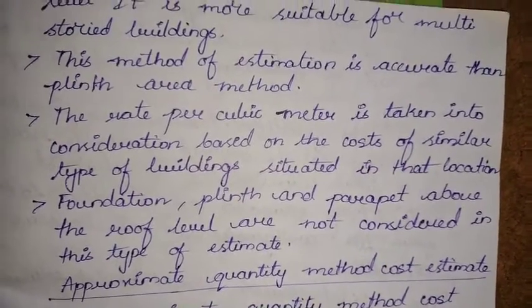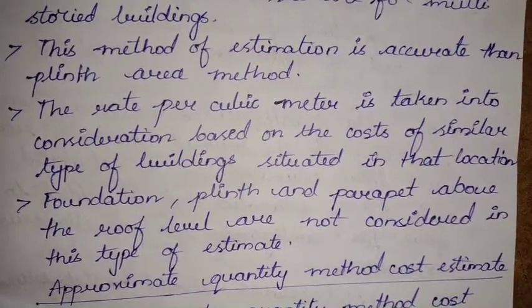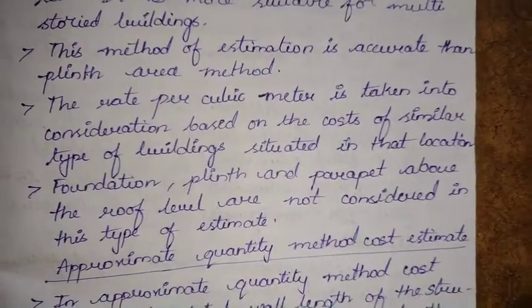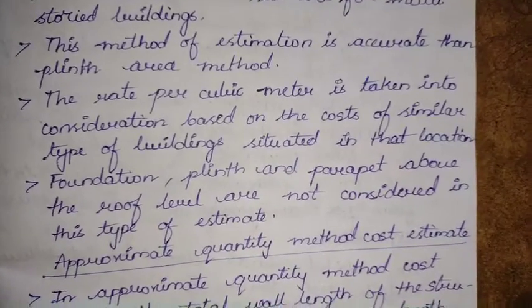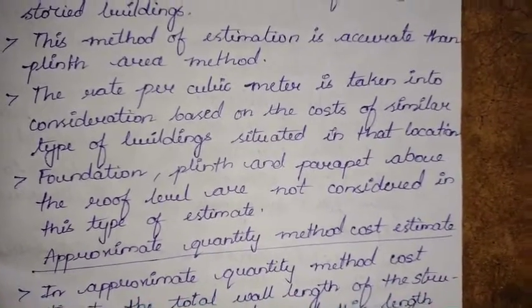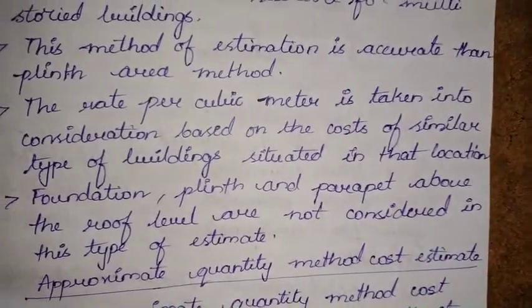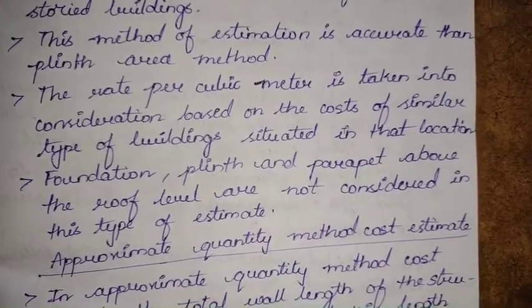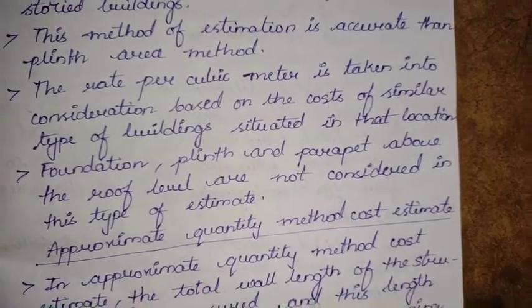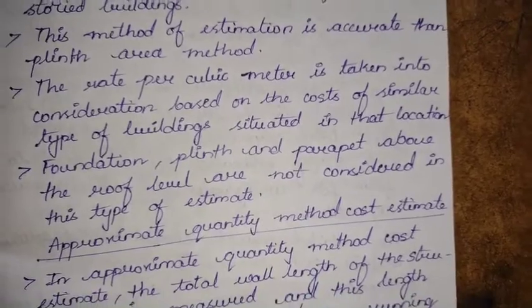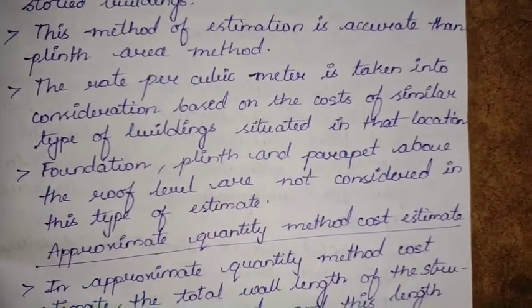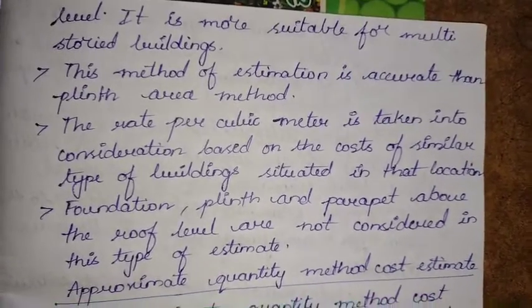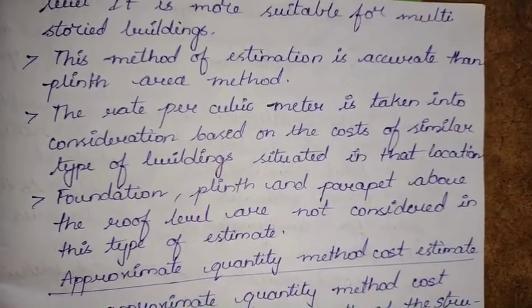Okay, foundation and plinth and parapet above the roof level are not considered in this type of estimate. Foundation, that is below the ground level. I already told you the heights are measured from the ground level, that is the floor level. Foundation, which is below the ground level or floor level, would not be considered. Next, plinth and parapet. Parapet is above the roof, plinth is below, so we will not be considering that. Okay, whatever the elements that are below the floor level and above the roof level are not considered in this type of estimate.